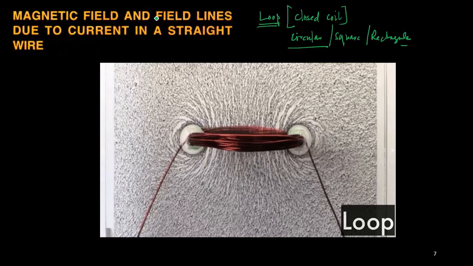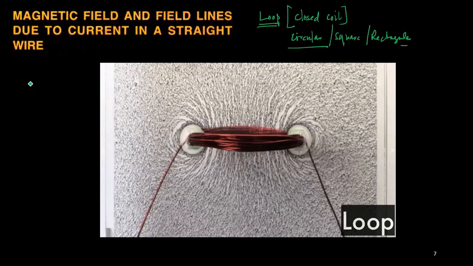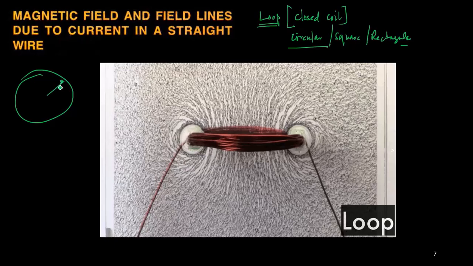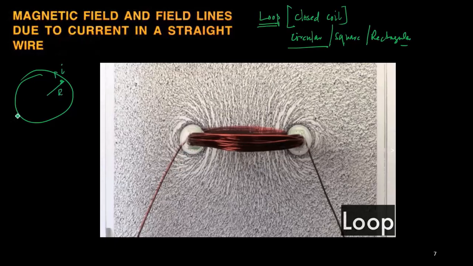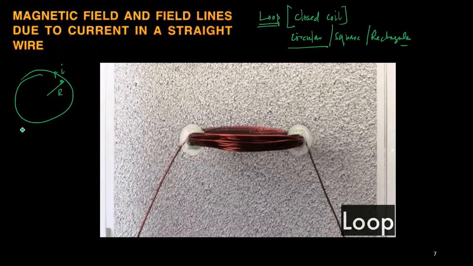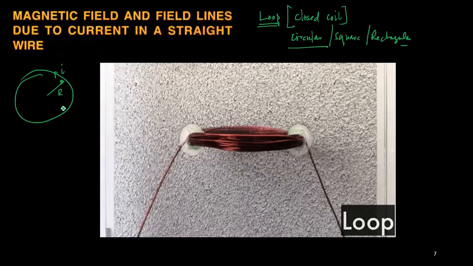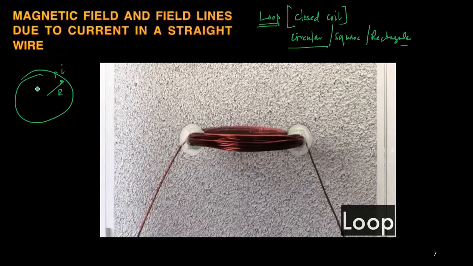But first of all, regarding the direction, how do we calculate it? For that, let us say I take a circular coil of radius r, and let us say current is flowing in this direction. Now you have to change the rule somewhat. Instead of the thumb, put the four fingers along the direction of the current.